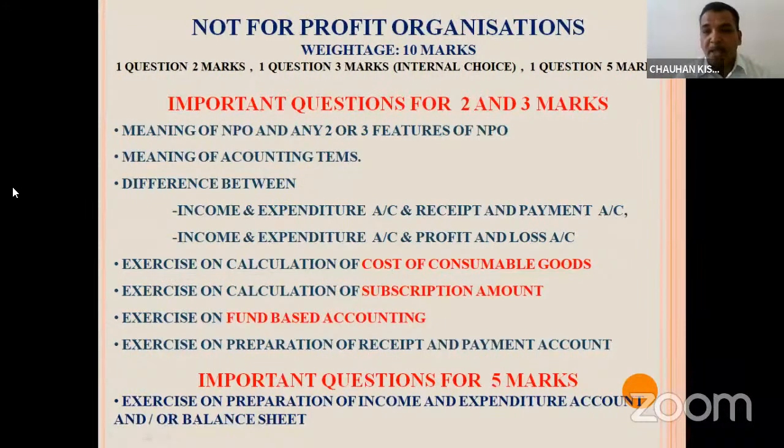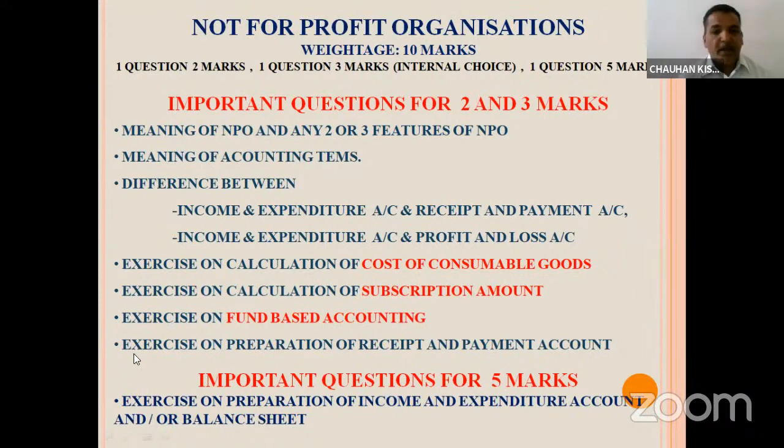If we talk about the calculative part, then keep in writing 100%. Here the red portion which you are seeing, you will get 2 exercises in internal choice. Either they will ask you calculation of cost of consumable items, or they can ask you preparation of the subscription account. An exercise on the fund-based accounting. These are the 3 important topics from this chapter. 100% you will get any one of these, or maybe 2, because there is an internal choice.